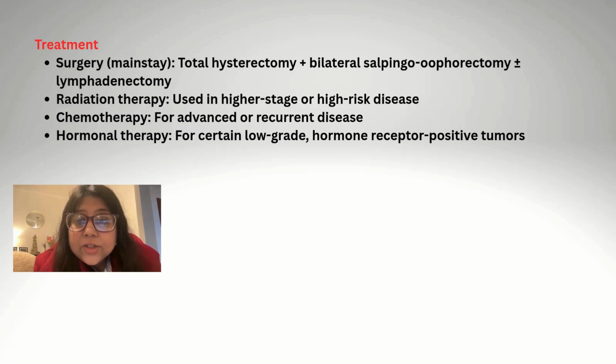Talking about the treatment, surgery remains the mainstay. Total hysterectomy plus bilateral salpingo-oophorectomy plus lymphadenectomy is done. Radiation therapy is used in higher stage or high risk disease, chemotherapy for advanced or recurrent disease, and hormonal therapy for certain low grade hormone receptor positive tumors.